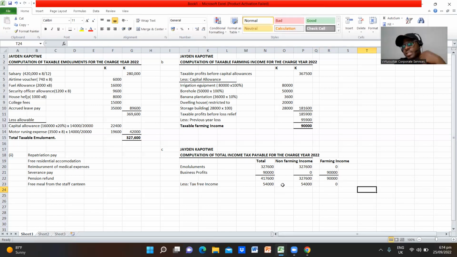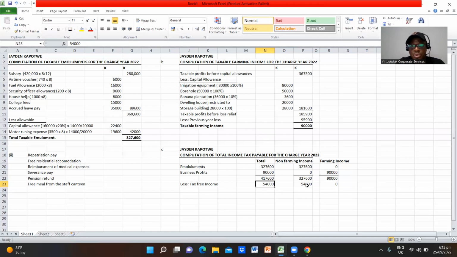This is one person receiving both employment income and business income. Since we're aggregating the two incomes together, we're only going to deduct 54,000 once. Even if Jaden is not in employment but is in farming business, the same thing will apply. We are going to deduct 54,000, but since we are aggregating two incomes, you are not going to deduct 108,000. The law doesn't stipulate it that way. So I'm just deducting 54,000 from the non-farming income, and we're not going to consider it on the other side.